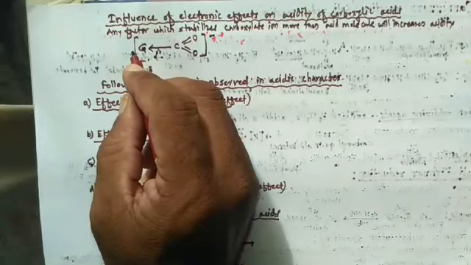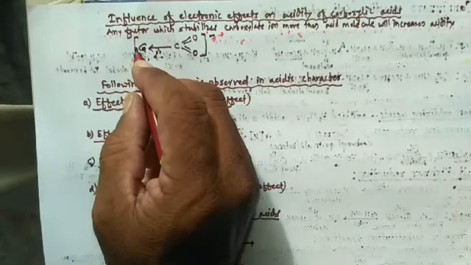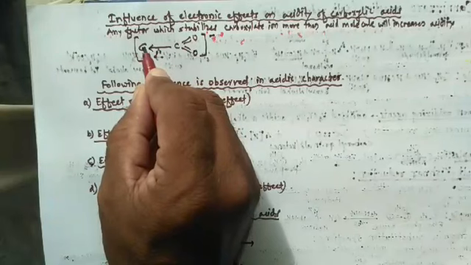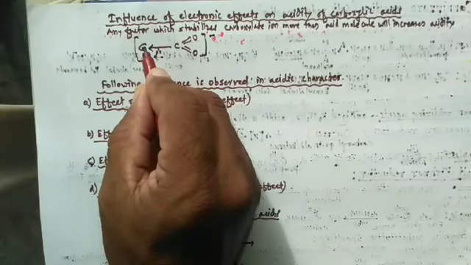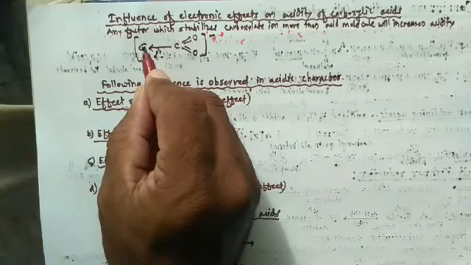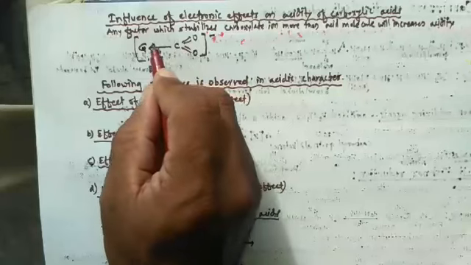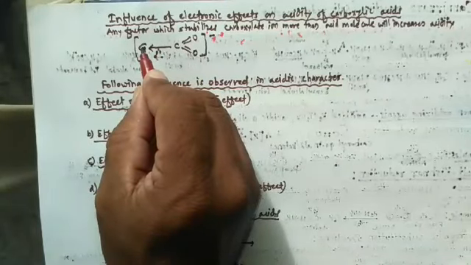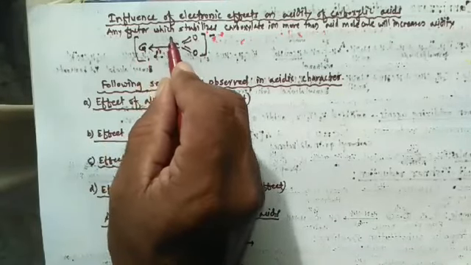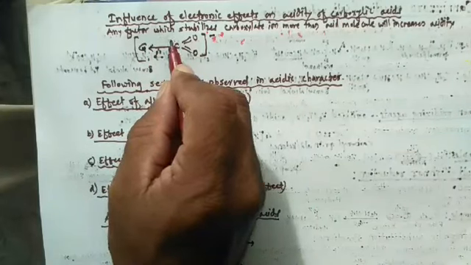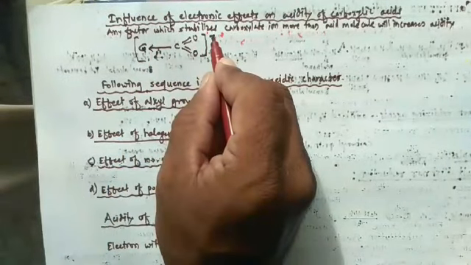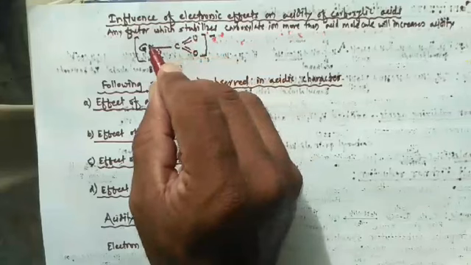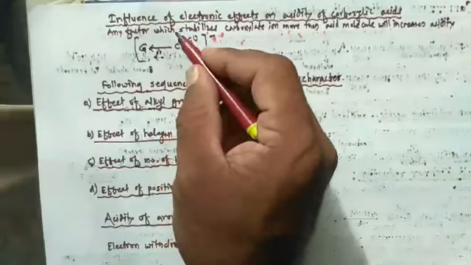When an electron withdrawing group having minus I effect gets attached to the carboxylate ion, this electron withdrawing group stabilizes the carboxylate ion by dispersing this negative charge, and hence it increases the acidity.